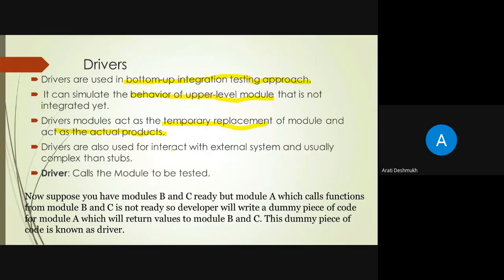It is also used to interact with the external system and is usually more complex than a stub. This is very important. The driver calls the module to be tested.